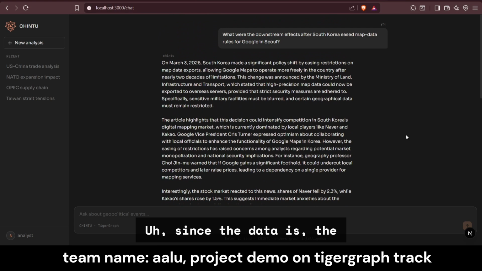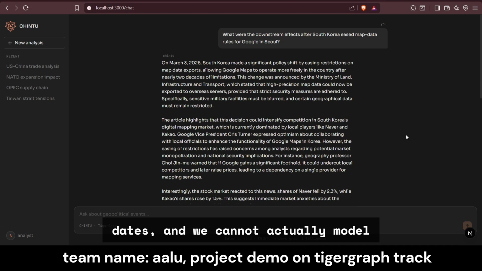Since the amount of data we are using is very small and limited to a very particular range of dates, we cannot actually model everything because of the API credits. We could have covered more topics like Iran, US, Israeli wars, but so far only this much range of data we were able to cover. But still, it actually shows a really interesting application of graph databases.